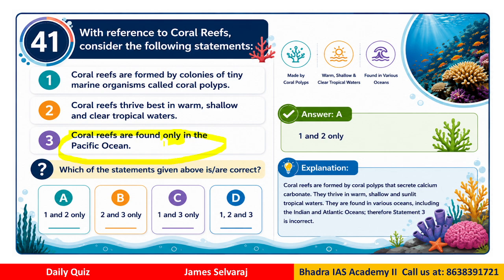So the correct answer would be only 1 and 2. That means coral reefs are formed by colonies of tiny marine organisms called coral polyps, and they thrive best in warm, shallow and clear tropical waters. So the correct answer is option A, that is 1 and 2 only.